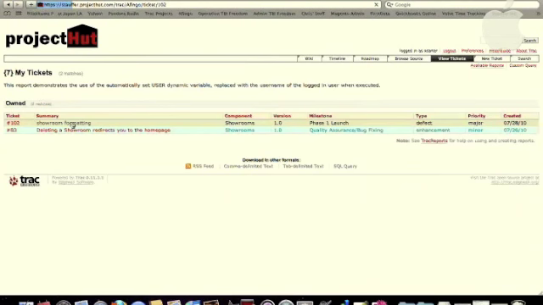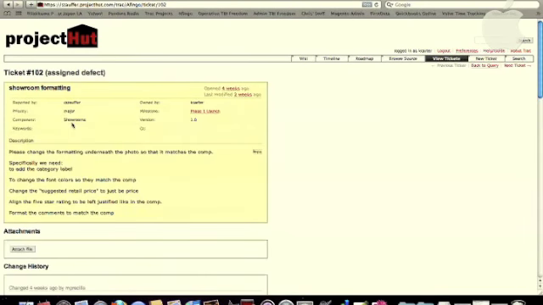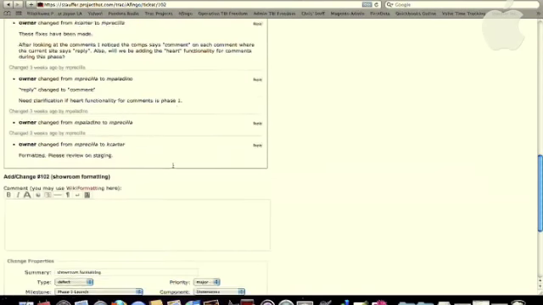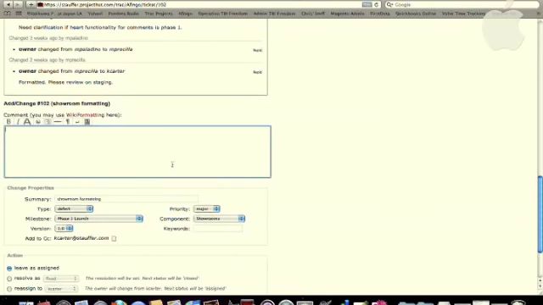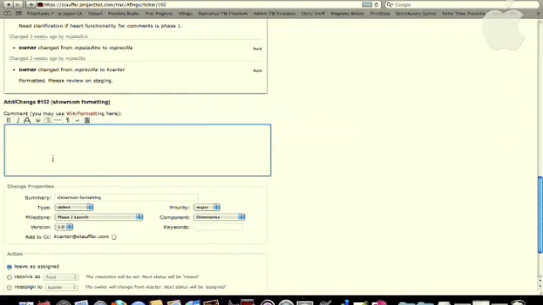Clicking on the ticket will display its detailed view. Here you will see the summary, who reported it, who it's assigned to, version number, and the description. You'll also be able to see all amendments or comments that have been added to the ticket. You can add your own amendment or comment by entering text into the comment field.